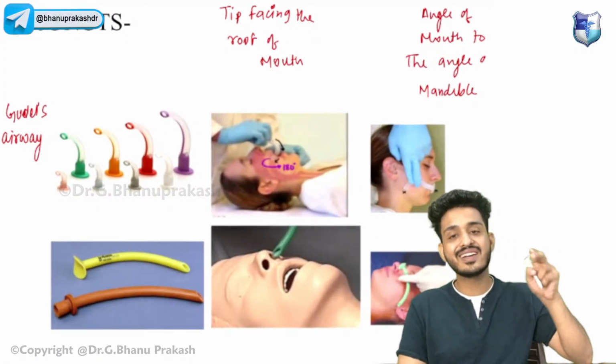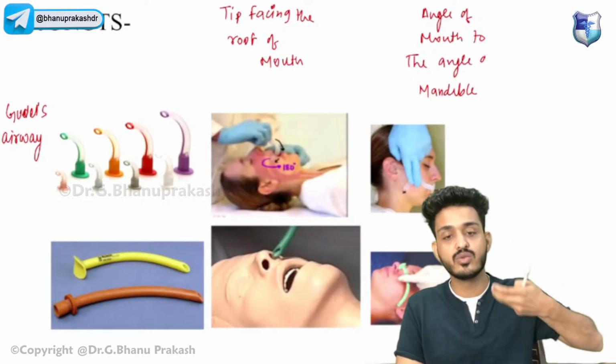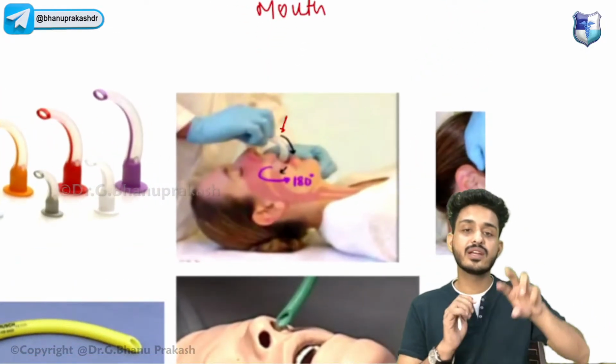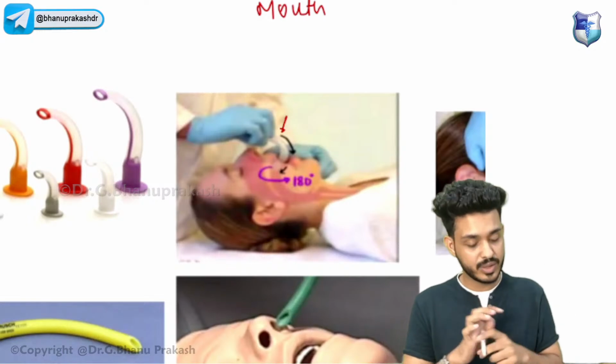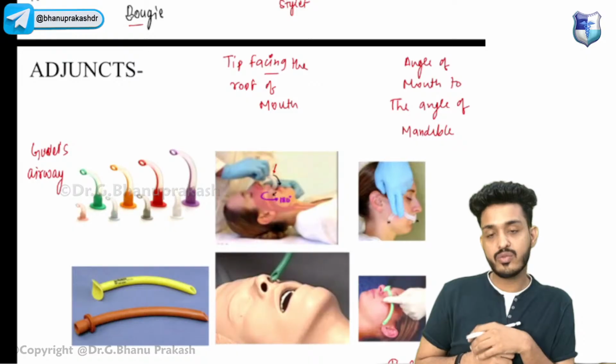How are we putting that Goodell's airway? The tip should be facing the roof of the mouth. Look here, the tip should be facing the roof of the mouth, and then we can rotate it. So this is how we are putting the oropharyngeal adjuncts.